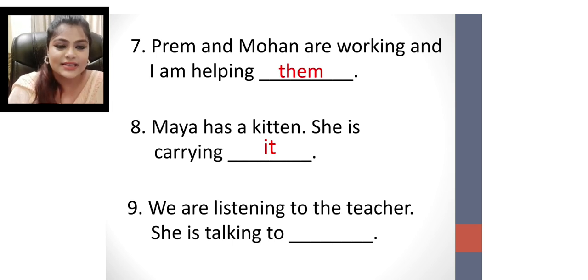She is talking to us. She is talking to everybody, you and other people. I'm sure you understood the chapter very well.